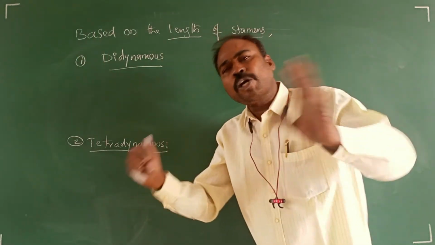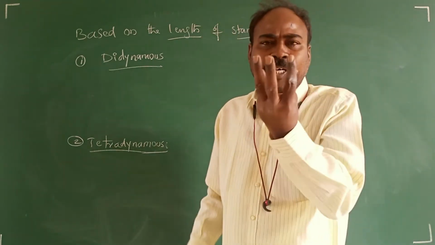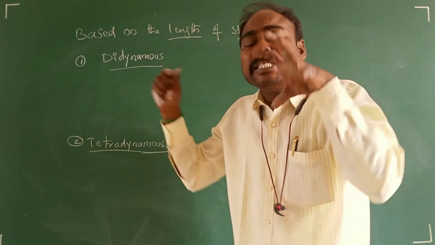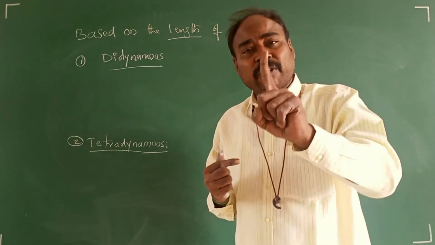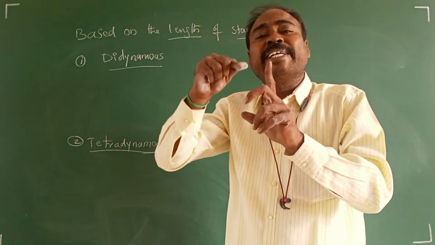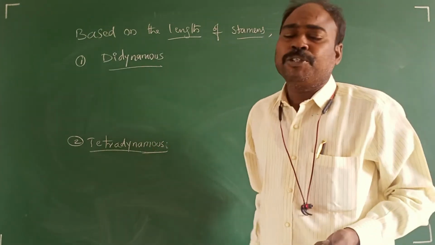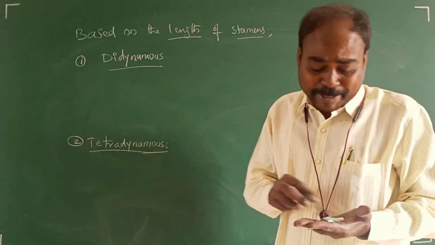Generally, almost all flowers have equal-length stamens, meaning in a flower the stamens have equal length. But exceptionally, in some flowers belonging to some species, the stamens exhibit different lengths. Based on that condition, the flowers are classified into two types, didynamous and tetradynamous.